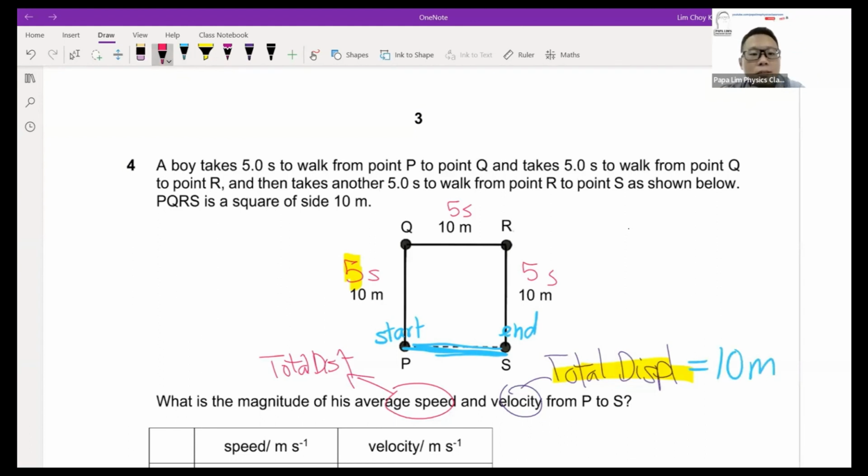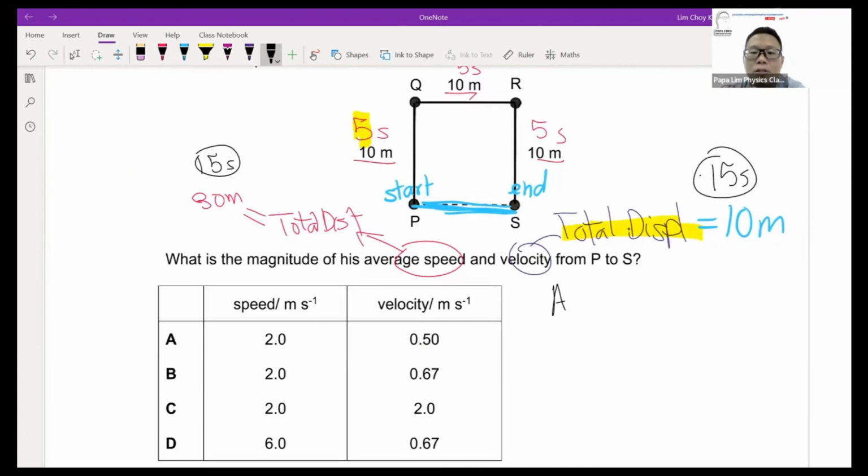For total distance, it is the actual physical path traveled. So I actually travel from P to Q is 10 meters, 10 meters, and 10 meters. So I actually travel a total of 30 meters in 15 seconds. Both of them, the time taken here will be 15 seconds. This is common between them.